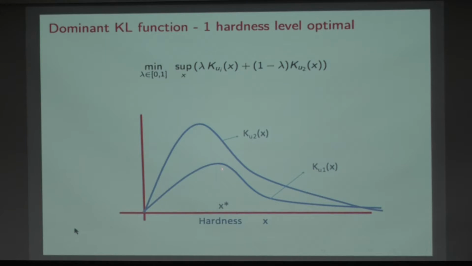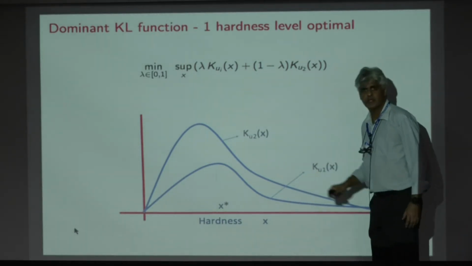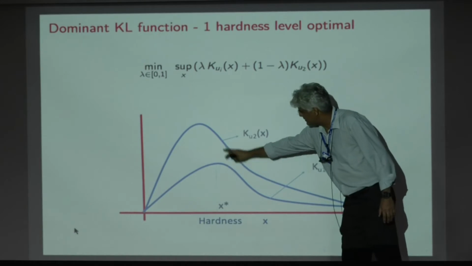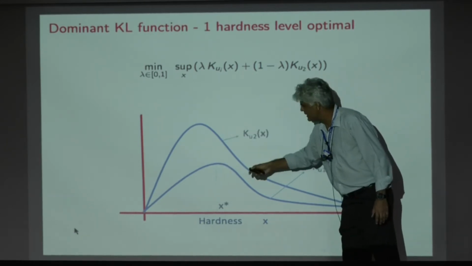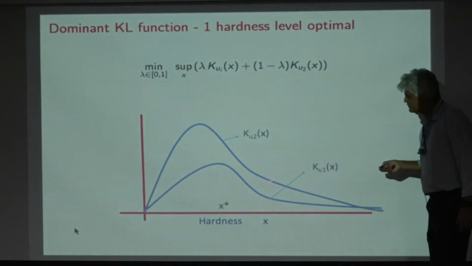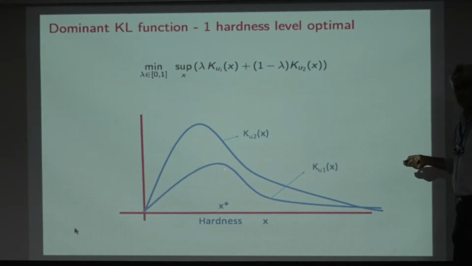Any convex combination of these two curves at this level value of x will be more than this, right? If I take this lower curve and this upper curve, maybe I take 20% of this curve, 80% of this curve, or 50% of this curve, 50% of that curve, the supremum value, the maximum value of the combination will be more than this.